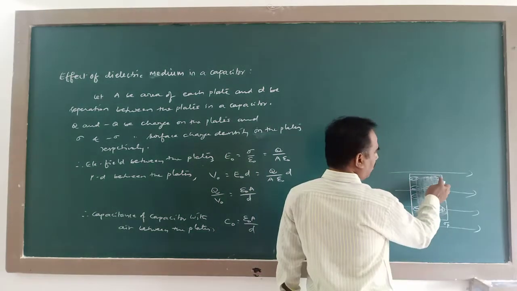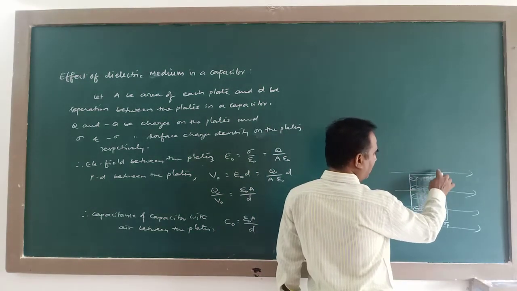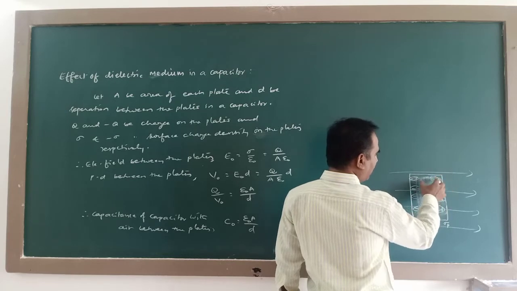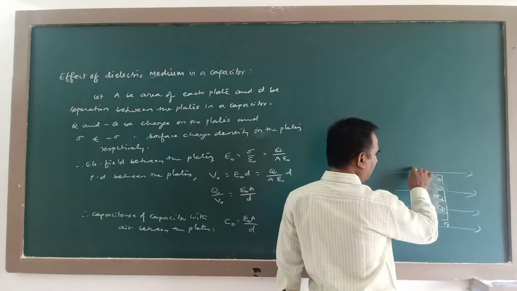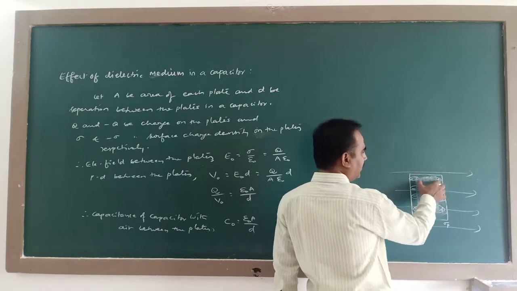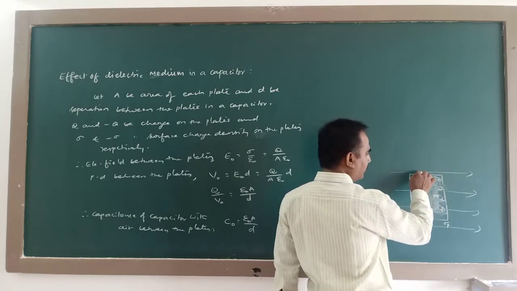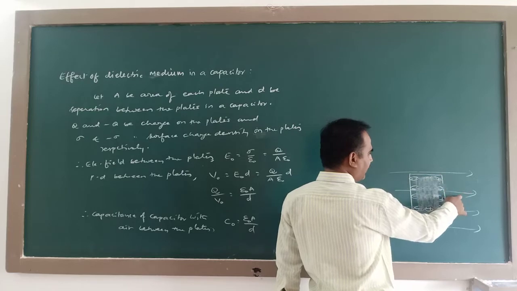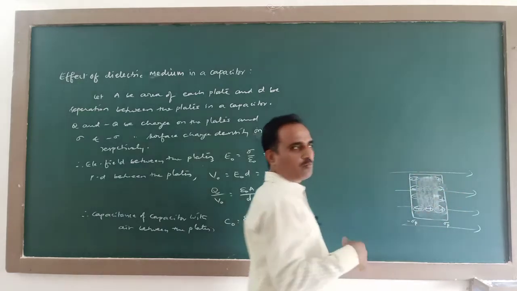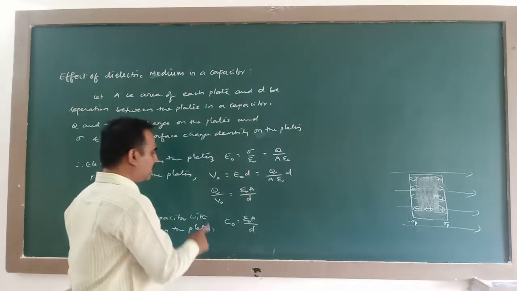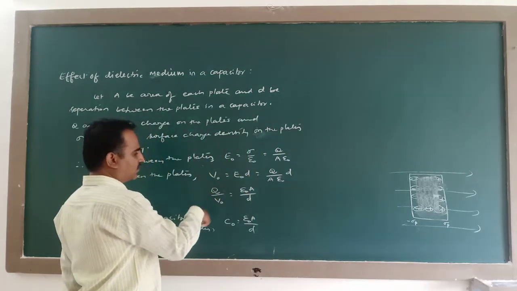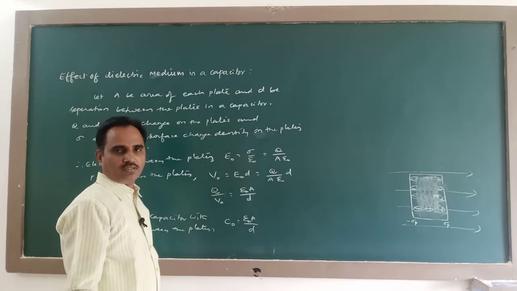Due to this polarization, an electric field is developed inside the dielectric medium opposite to the applied field. Applied field is like this, therefore net electric field and potential decreases. So, when this potential decreases, obviously the capacitance will increase.